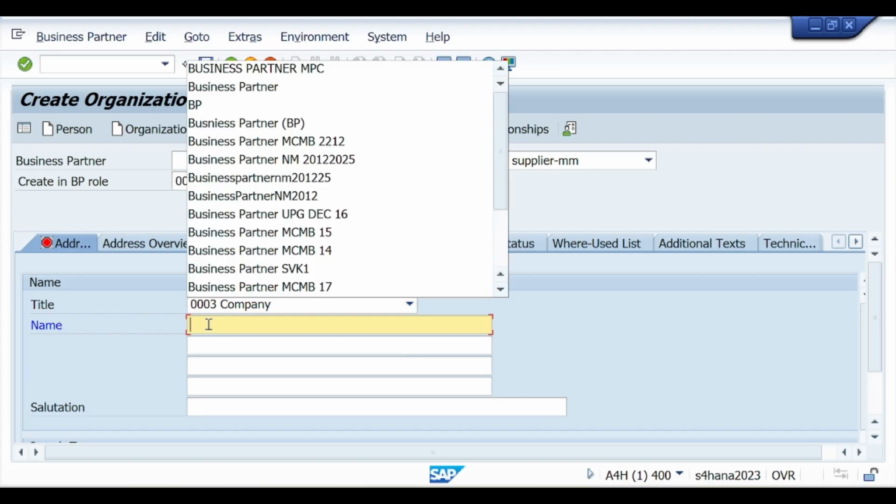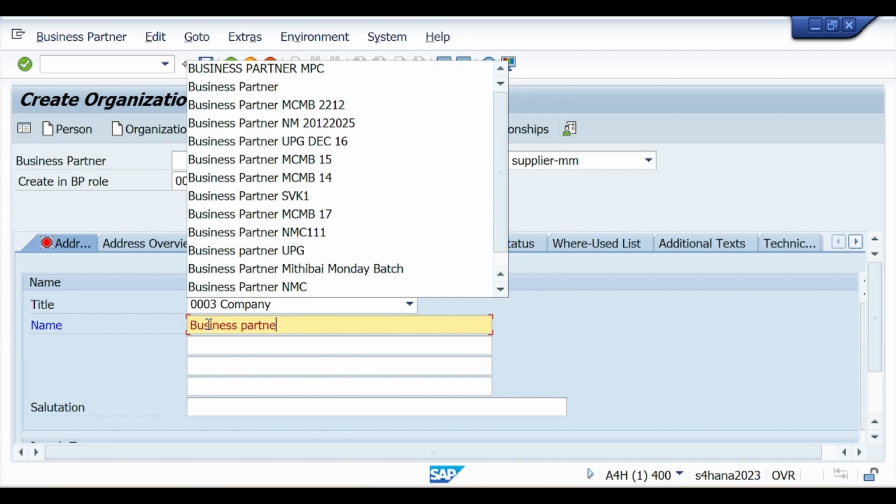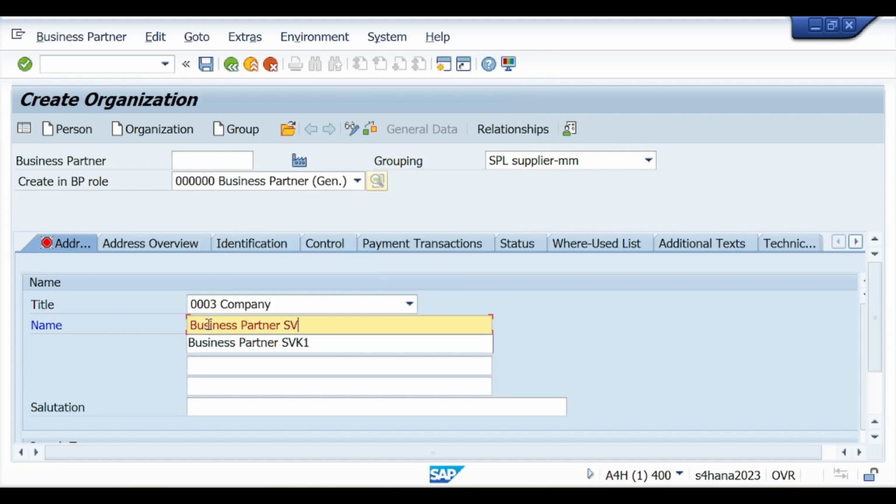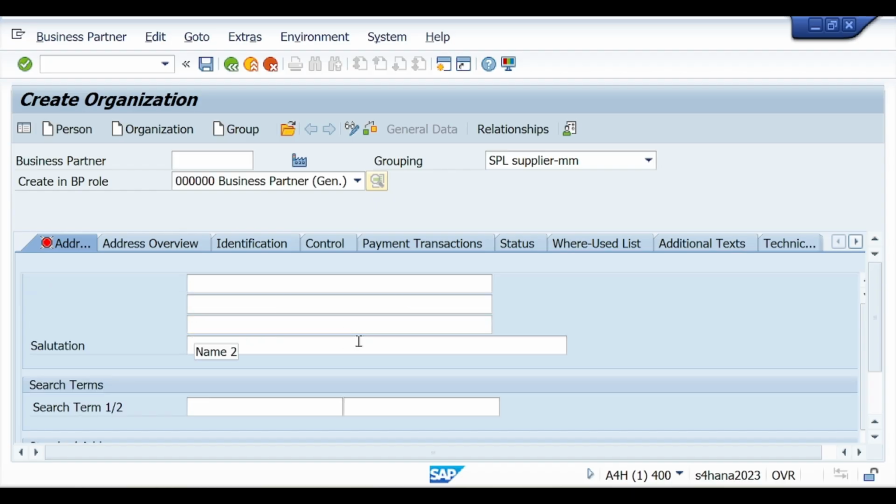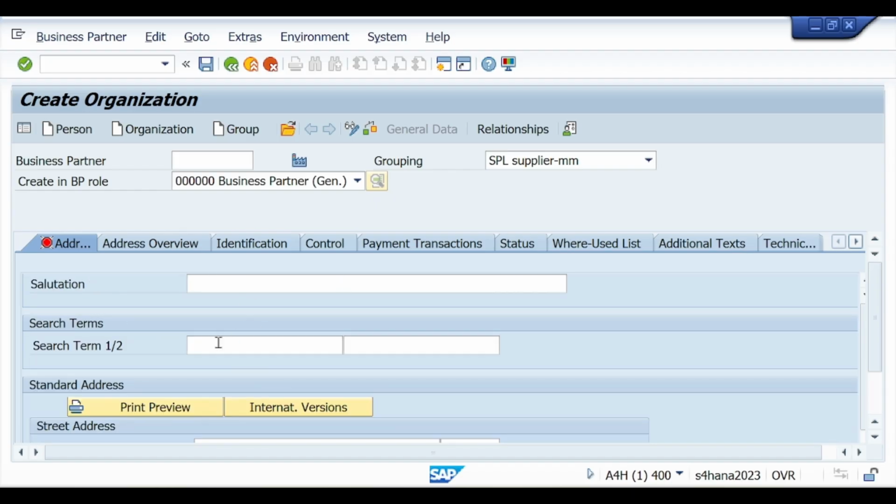Let's suppose business partner SVKM. This is our business partner. Search term: when we use this business partner in SAP, we can easily find our business partner, so for that we give a search term. Through that keyword we search whenever we require a business partner.